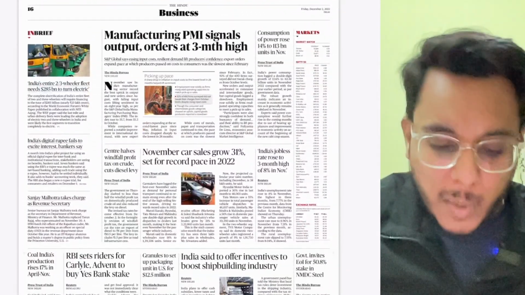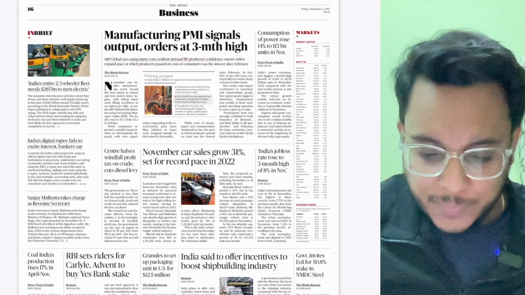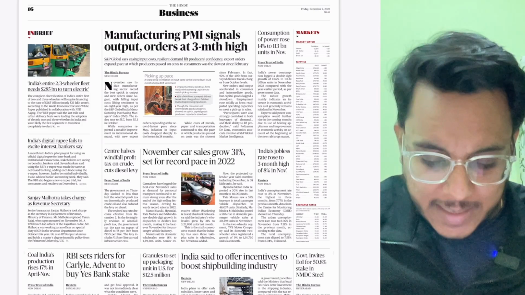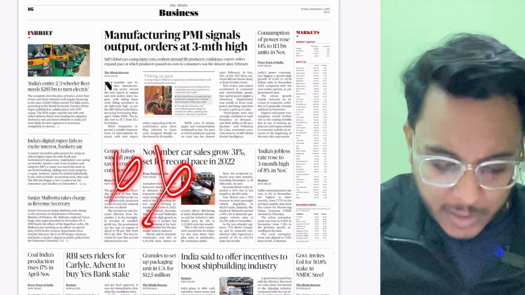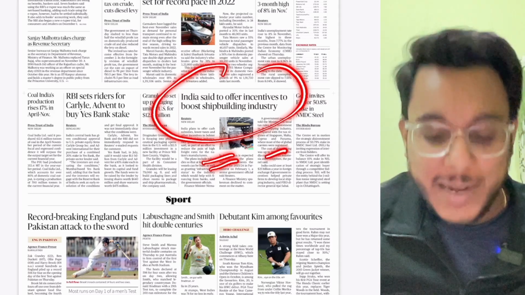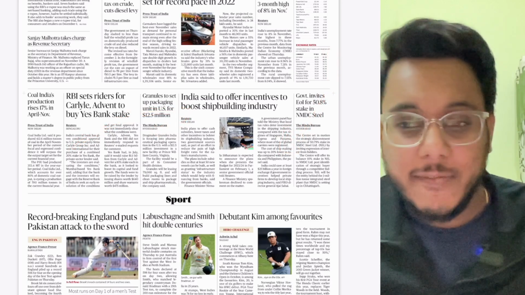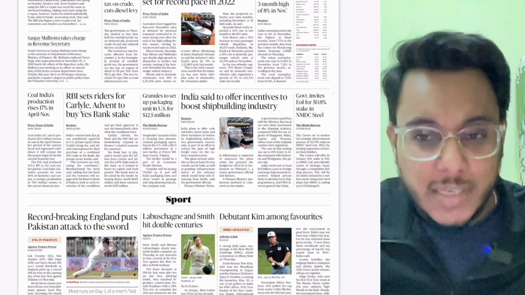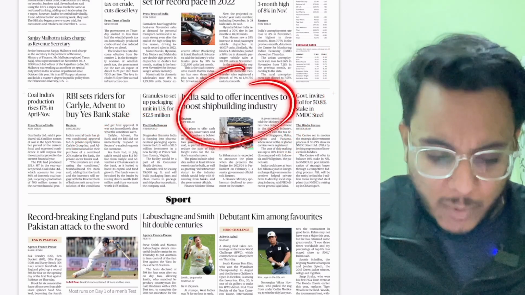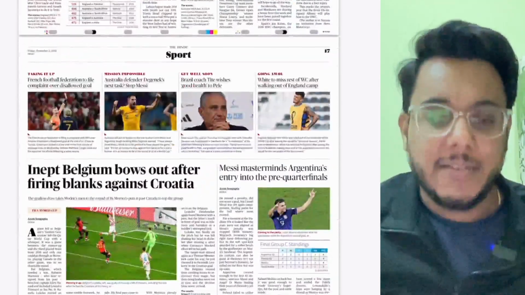Then moving on, manufacturing PMI signals output and orders at 3-month high. Okay, so again these are evolutionary details and data. November car sales, not an important article with respect to the exam. India set to offer incentives to boost shipbuilding industry. Now guys, see, this is an important article because it is talking about an infrastructure dimension. It is talking about the policy aspect. So this article is important, but all these monthly data, etc., are not very important. Then we have the sports page.